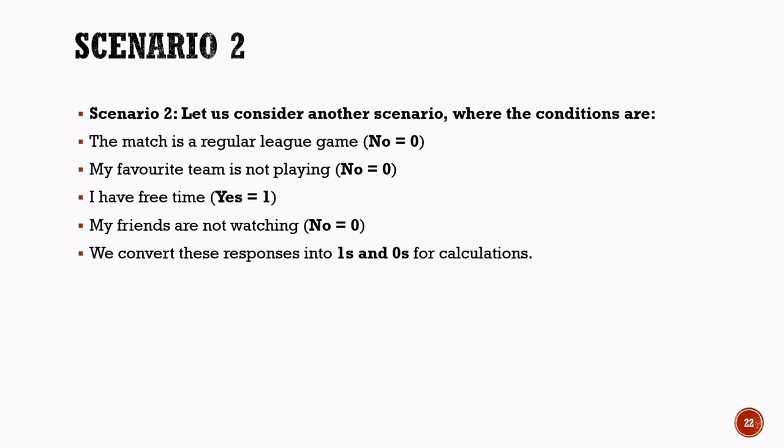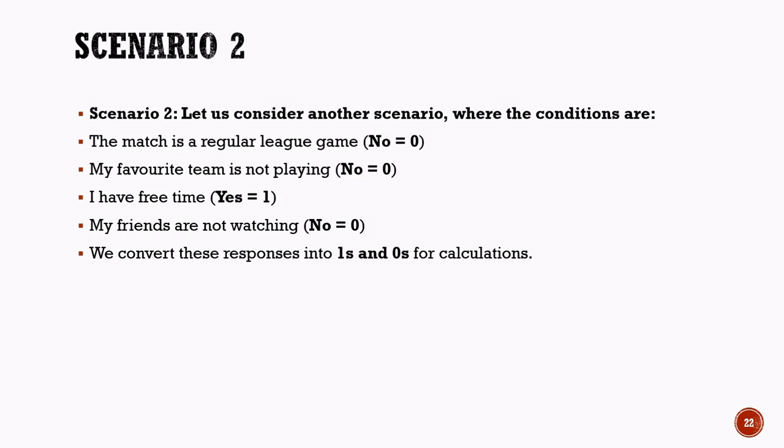However, I do have free time available. Therefore, the answer to "do I have free time" is yes, which is represented by 1. My friends are not watching the match. Therefore, the answer to "are my friends watching" is no, which is represented by 0. Just as in the previous example, the perceptron model requires all responses to be converted into numerical values before calculations can be performed. A yes response is represented by 1, while a no response is represented by 0.